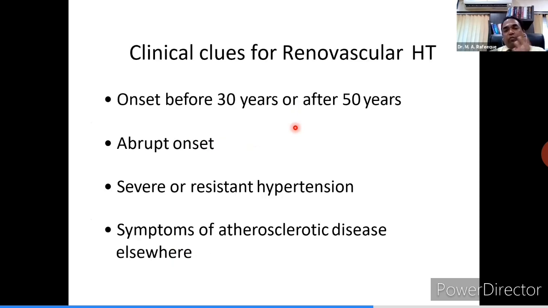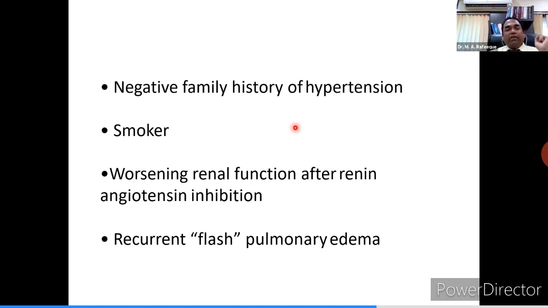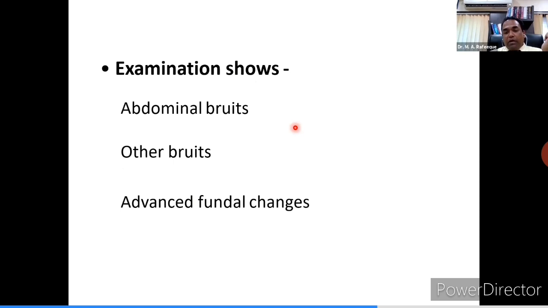There are certain clues which point you towards renovascular hypertension, like sudden onset and severe resistant hypertension occurring before the age of 30 years or after 50 years. Whenever you encounter such an individual who is having suddenly, abruptly rising blood pressure, very high, more than 180, like 200, 220 systolic, diastolic more than 100, you should suspect, and with some symptoms of atherosclerotic disease elsewhere in the body, you should suspect. Along with that, he will have a negative family history of hypertension, will be a smoker, there will be worsening of renal function after RAS inhibition, and recurrent flash pulmonary edema could be there.